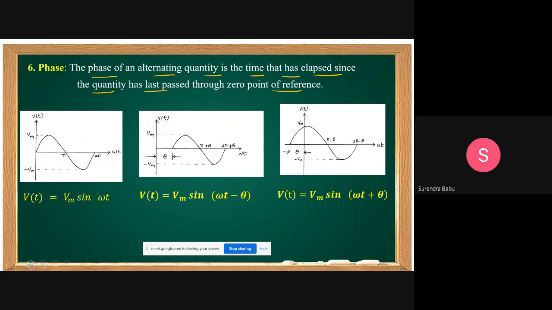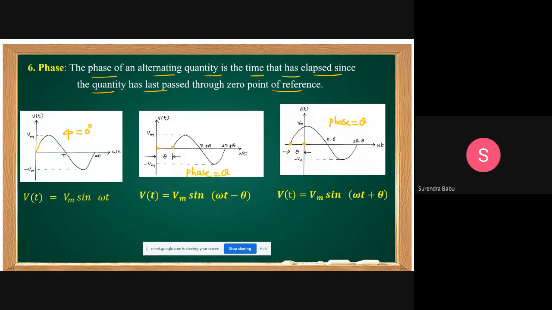Here the sinusoidal quantity is starting at 0. Then what is the phase here? 0 degrees. Then, after this angle, you take the sinusoidal reference. This is theta, so here the phase is theta. And you see this one: you take the reference as the 0 point, and here also the phase angle is theta.